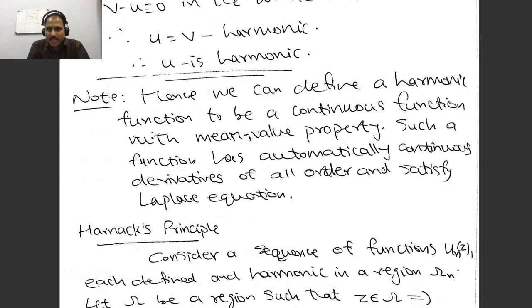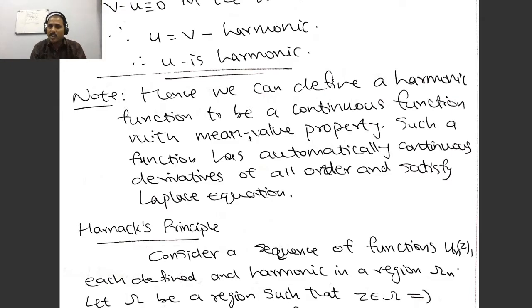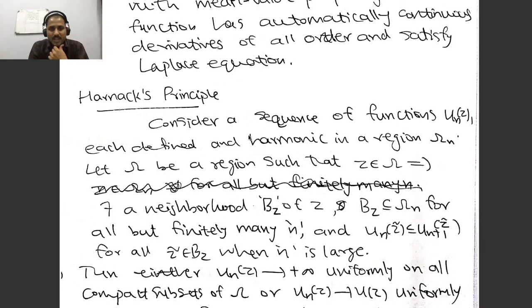So hence we can define a harmonic function to be a continuous function with the mean value property. That's enough. Such a function automatically has continuous derivatives of all orders and satisfies the Laplace equation. Now we are going to prove a very important result regarding harmonic functions.